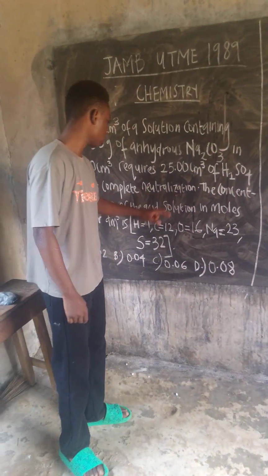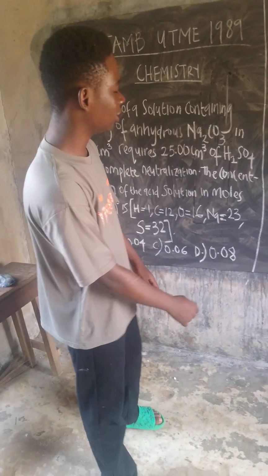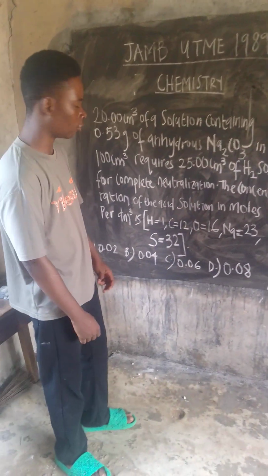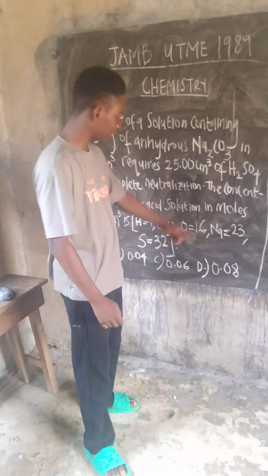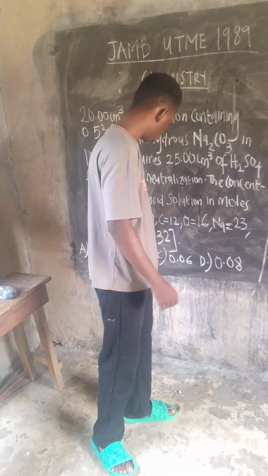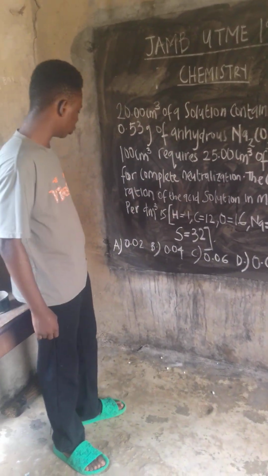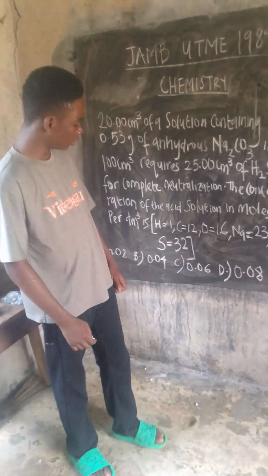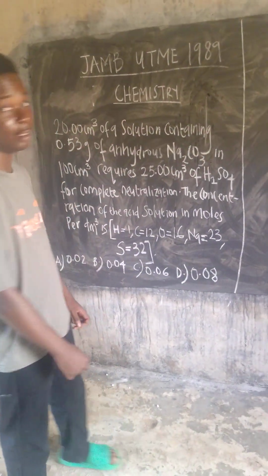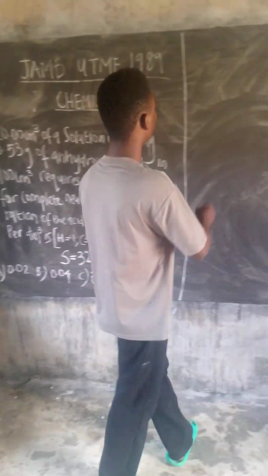The concentration of the acid solution in moles per dm³ is, these are the relative atomic masses of the respective elements: hydrogen 1, carbon 12, oxygen 16, sodium 23, sulfur 32. And these are the options given. A is 0.02, B is 0.04, C is 0.06, and D is 0.08. So let's get down to the solution.